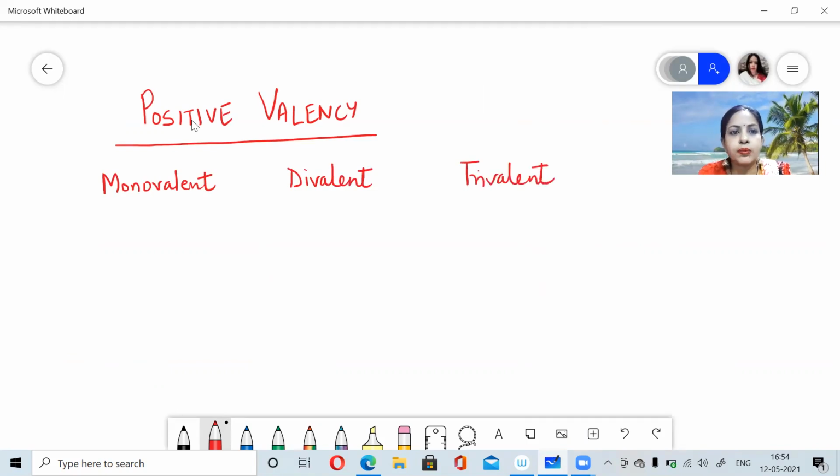Now, what are these monovalent, divalent, and trivalent? As the name suggests, children, mono means one, di means two, and tri means three.